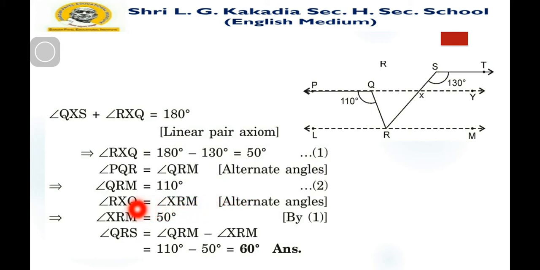Hence QRS is equal to angle QRM minus angle XRM, which is equal to 60 degrees. Hence we have solved this example this way using the properties of parallel lines.